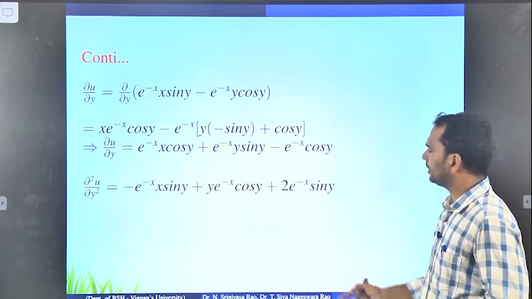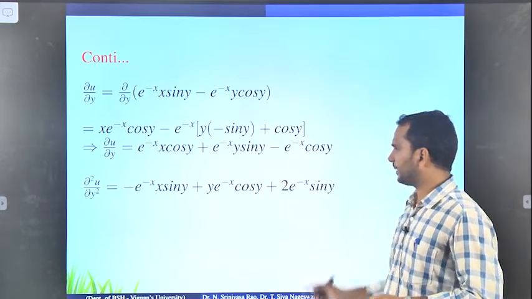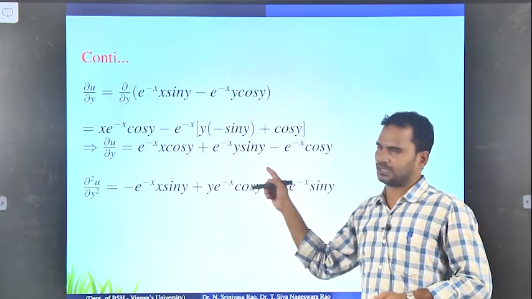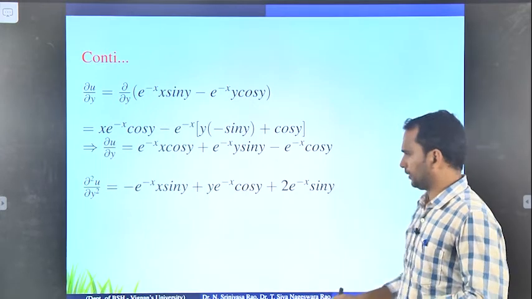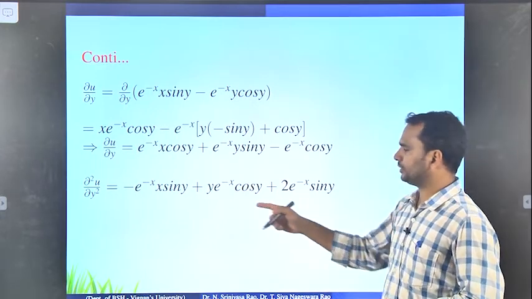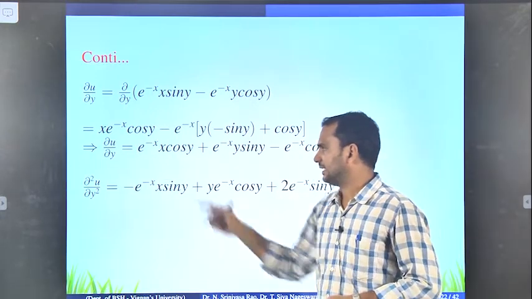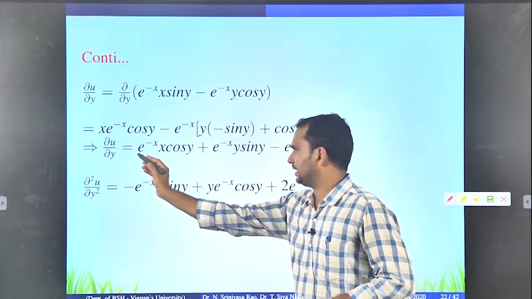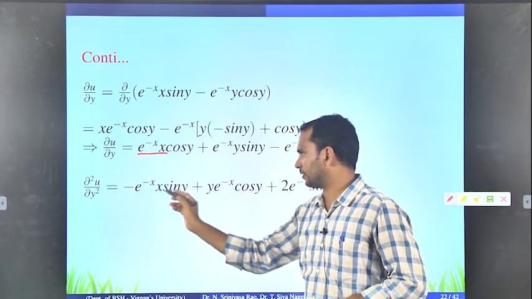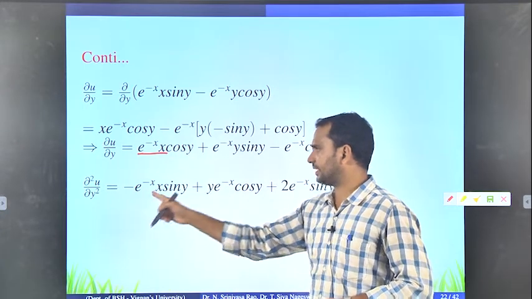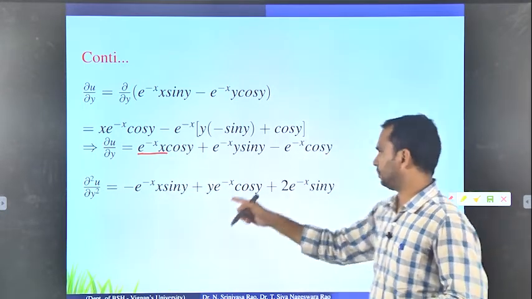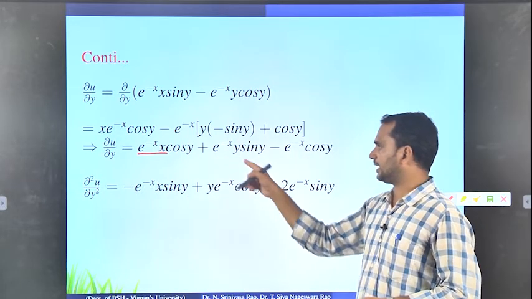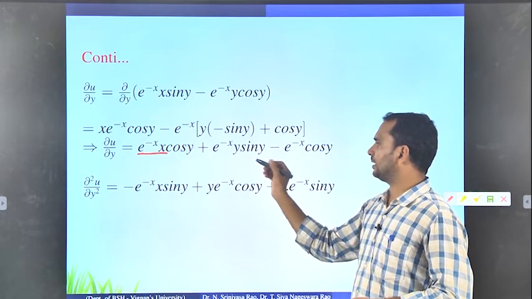So we need to find one more derivative also, that is called del square u by del y square. That means again you have to differentiate one more time with respect to y, so that we will get the second order derivative. Again, when you are differentiating with respect to y, x is constant, that means x e power minus x is constant and cos y derivative is minus sin y, plus, again e power minus x is constant, and you can apply the uv formula here.